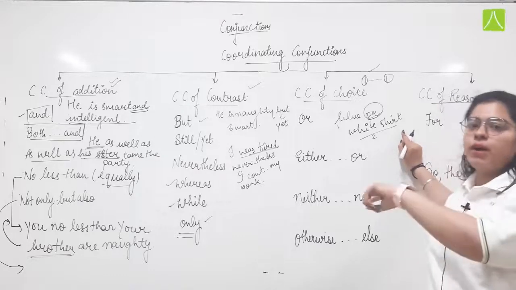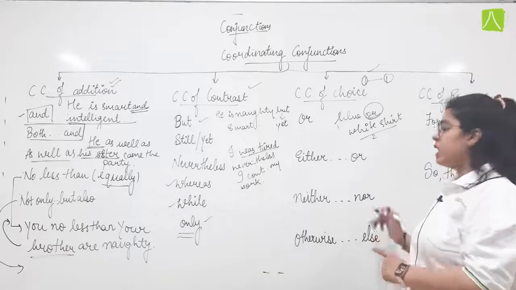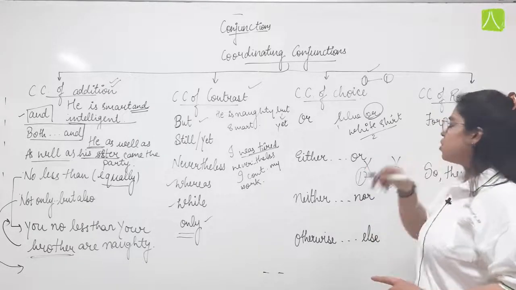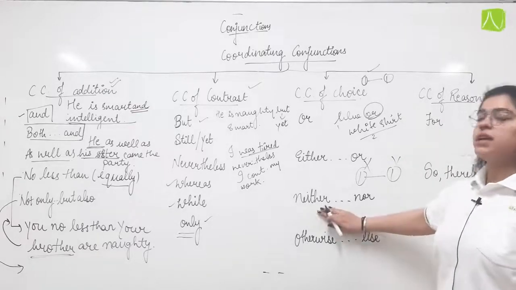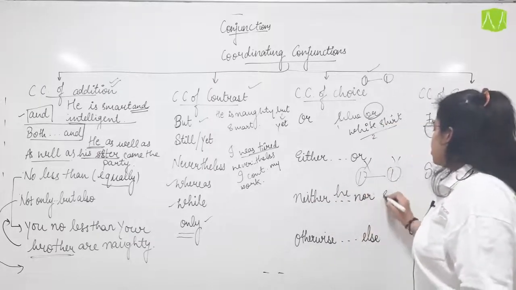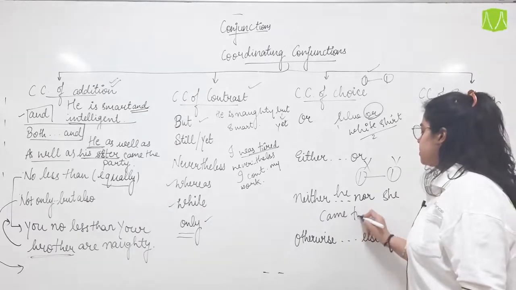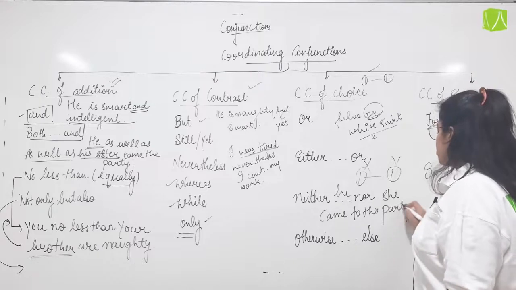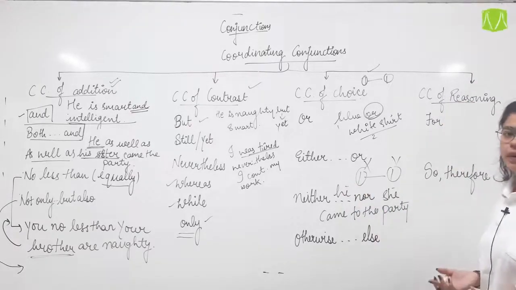Neither the blue shirt will suit you nor the white. You have 2 options and yet you are not able to choose, or you are not choosing anyone. Okay? Neither he nor she. Neither he nor she came to the party. We are speaking about 2 different people, he and she, but none of them came to the party.